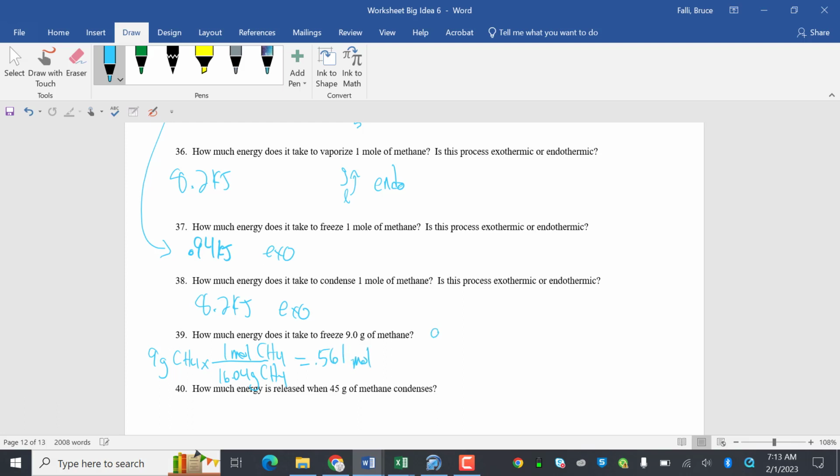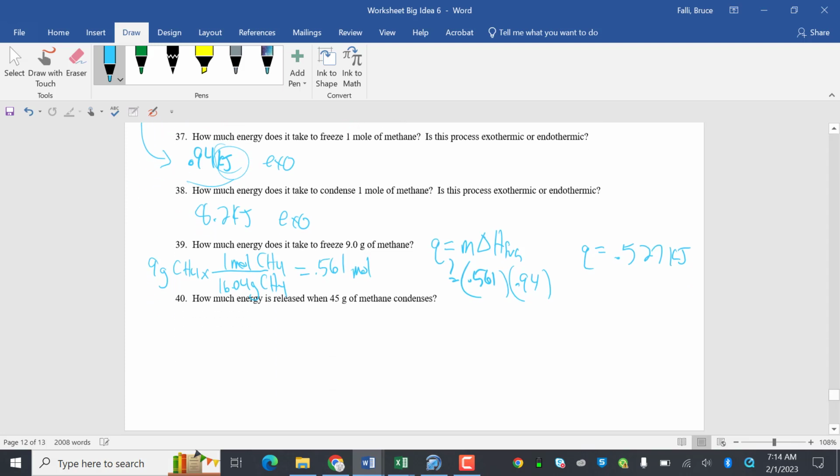And then freezing is Q equals n delta H fus, which is 0.561 times 0.94, which equals 0.527. What unit am I in? Kilojoules, because that's where that came from.